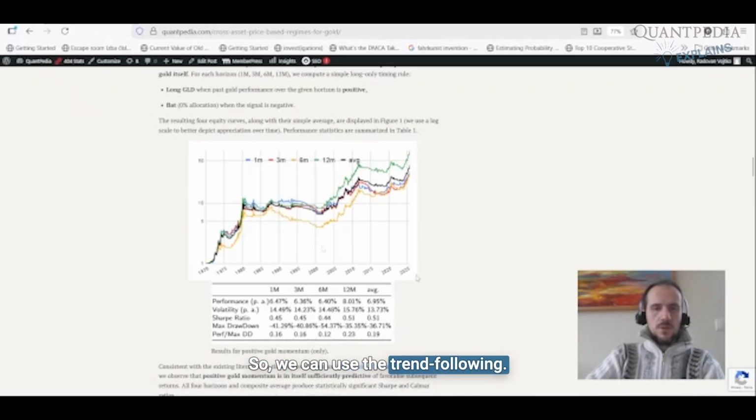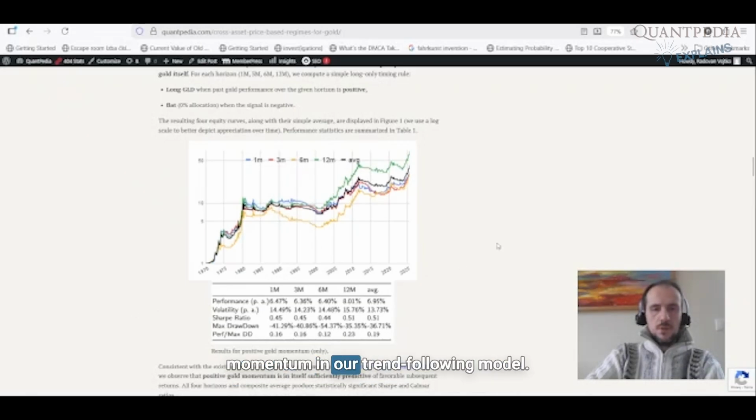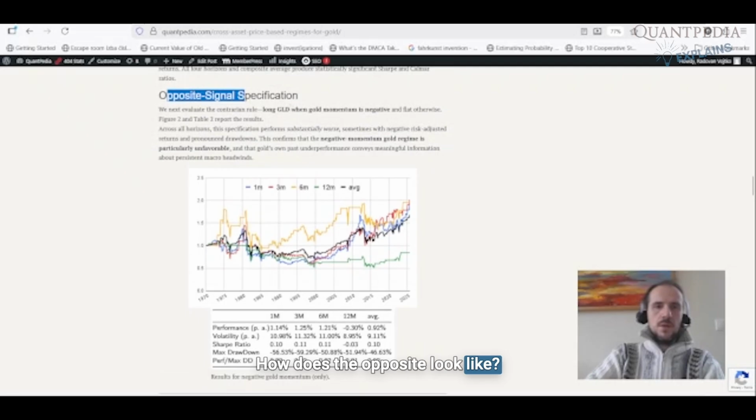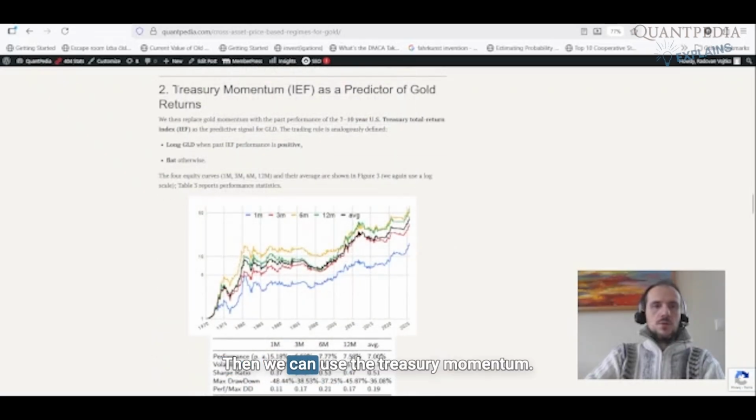So we can use the trend following. It is not important whether we use 1 month, 3 months, 6 months, or 12 month momentum in our trend following model. How does the opposite look like? When the gold momentum is negative, we can see that the performance of the gold is not really interesting, something like 1%.